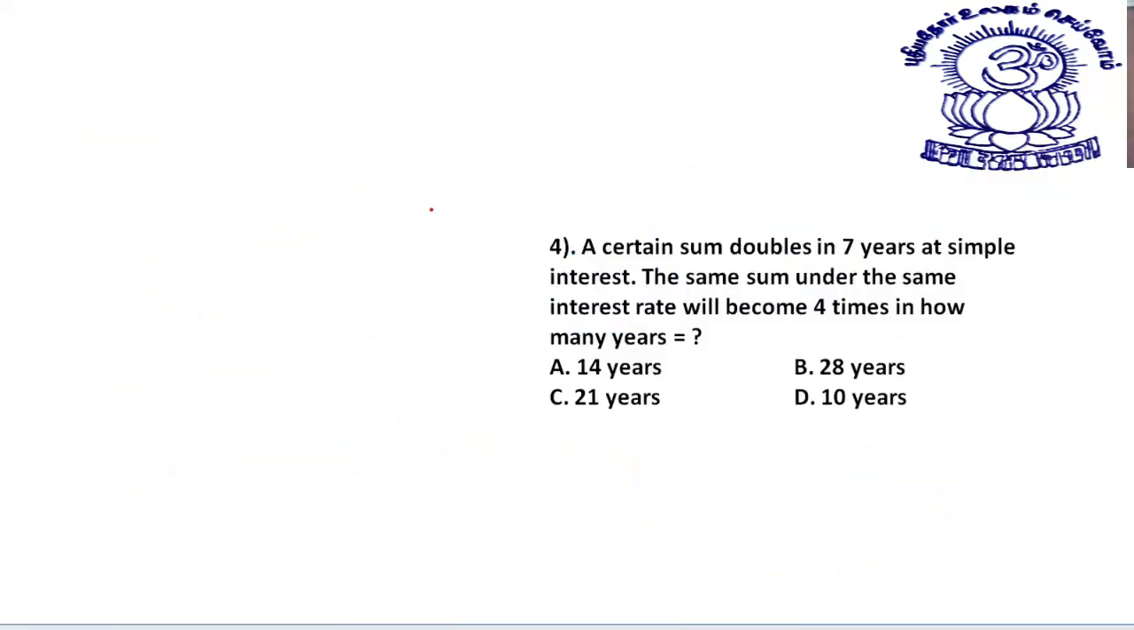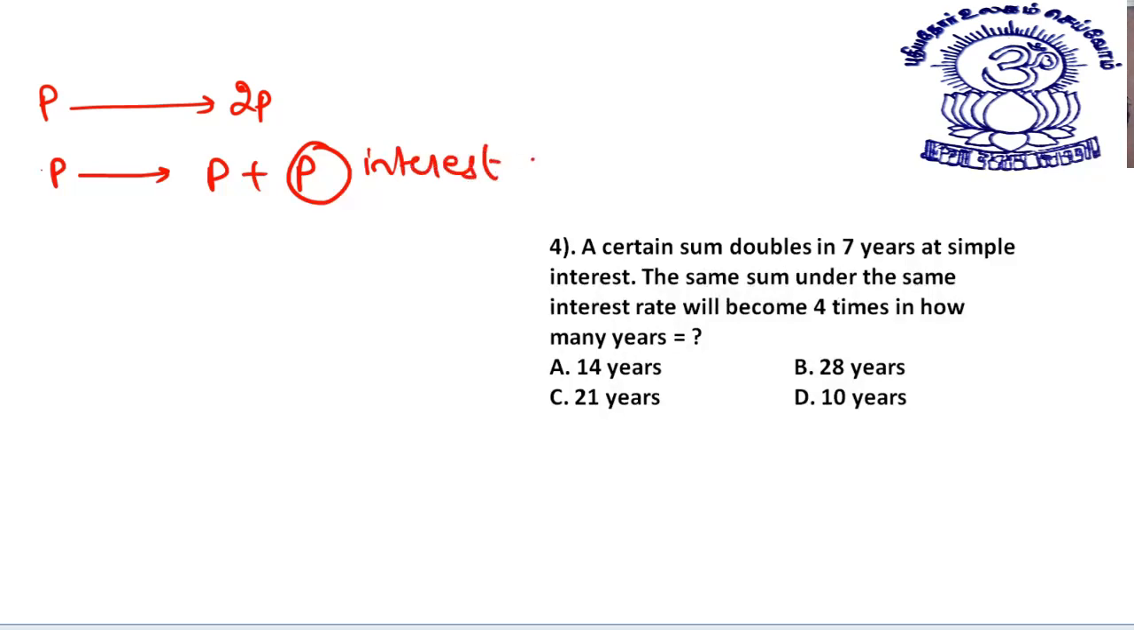A certain sum doubles in 7 years at simple interest. The same sum under the same interest will become 4 times in how many years? See, so easy actually. Let's say a principal, it becomes double. It becomes 2P. 2P means what? 2P means it becomes P plus P. So this P is your interest, and you receive this interest in 7 years.